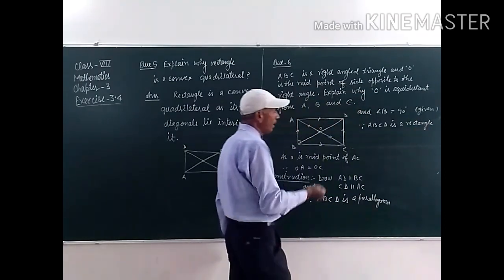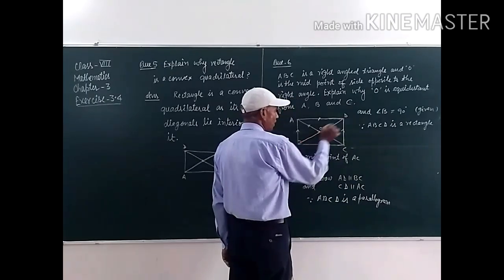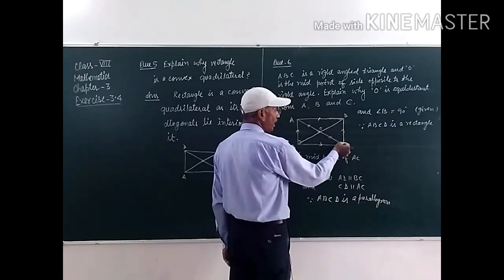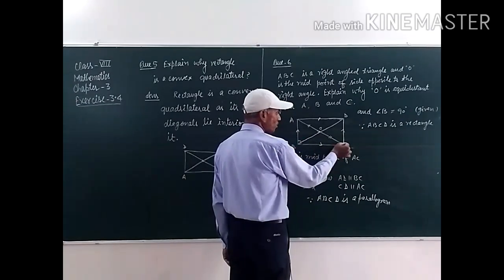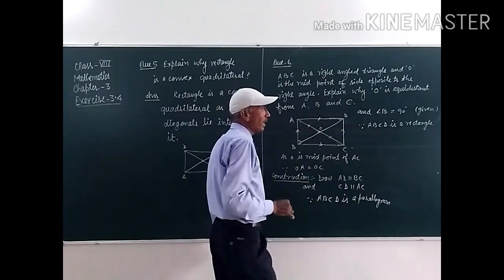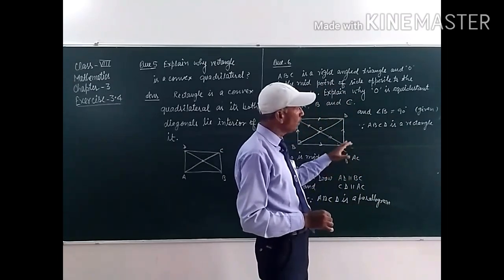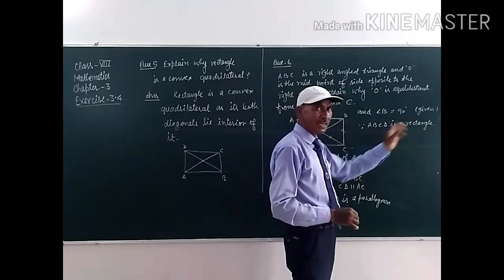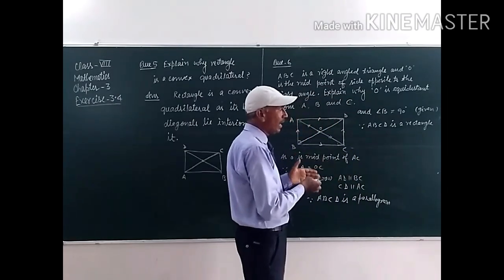Clear, student? Why a rectangle? Because opposite angles will be equal. So if this one is 90 degrees, the opposite angle will be 90 degrees, and adjacent angles are also 90 degrees, so this angle will be 90 degrees, and again this angle will be 90 degrees. So all angles will be 90 degrees. Therefore, ABCD is a rectangle, a parallelogram whose all angles are right angles. Clear, student? And diagonals of a rectangle are equal.